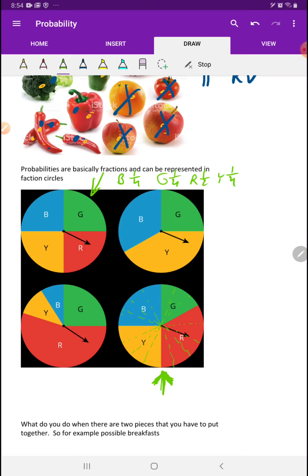Your pictures are going to be more specific, but we have 1, 2, 3, 4, 5, 6, 7, 8, 9, 10, 11, 12, 13, 14, 15, 16. We have 16 pieces. So green is 3/16. Red is 1, 2, 3, 4, 5. 5/16. The chance of landing on red is 5/16. The chance of landing on blue or yellow are both 4/16. Okay? Blue is 4/16, yellow is 4/16.